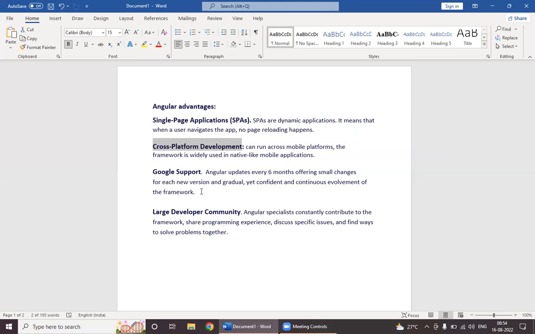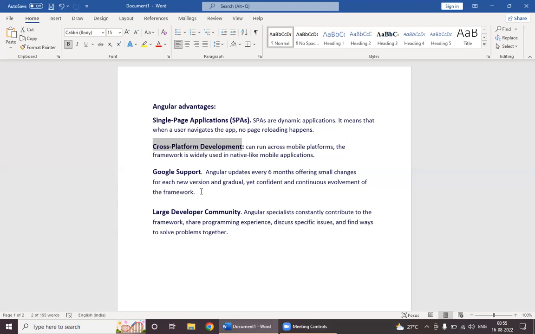They keep on adding new versions, just like Android in mobiles: Android 12, Android 13, like that. We get the same updates from Google every 6 months, so we get the latest updates. We can use those updates if we update the version of our Angular application.